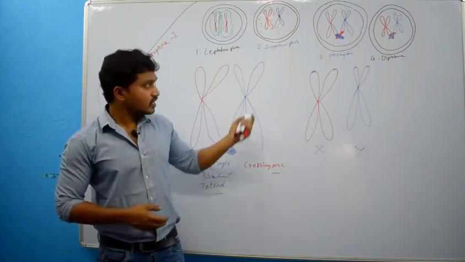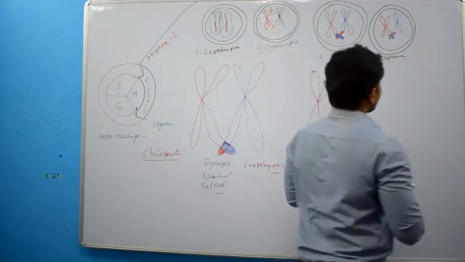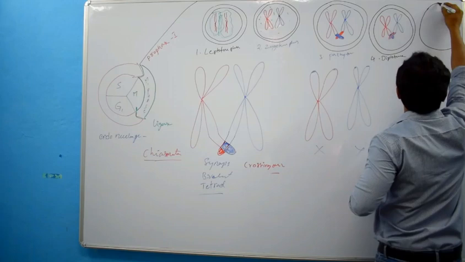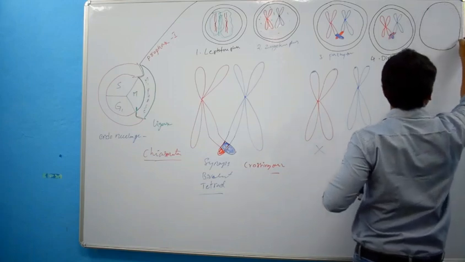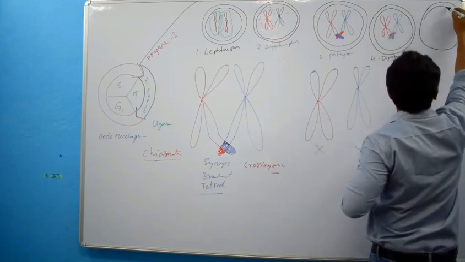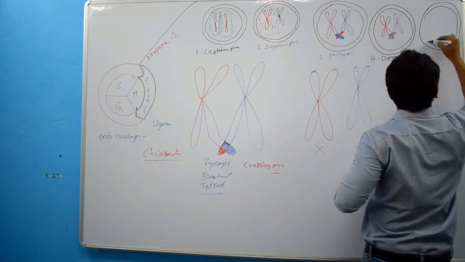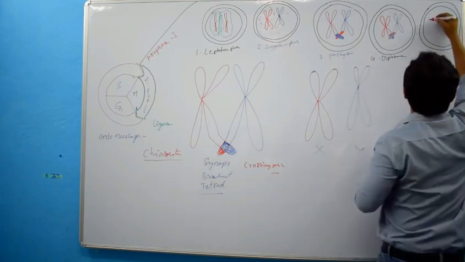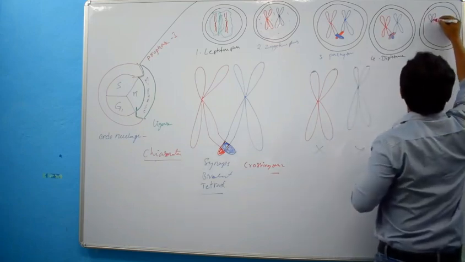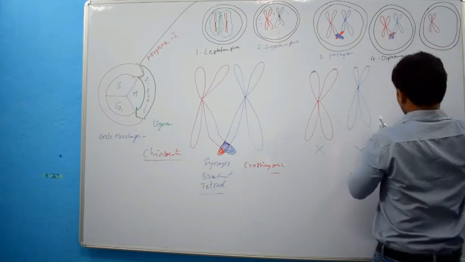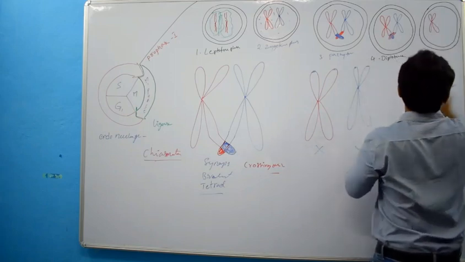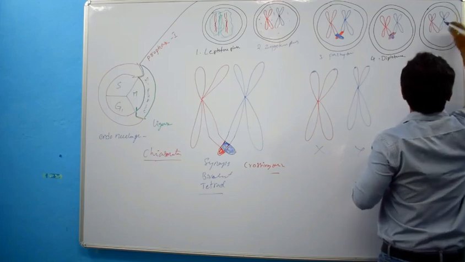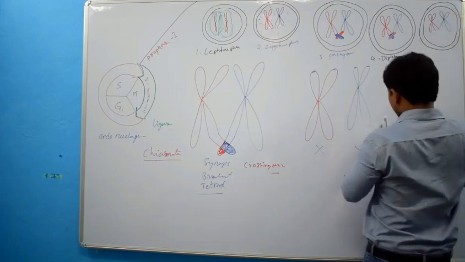Then we will see the last phase. What is that phase? Diakinesis. In diakinesis, what changes will occur? You know about prophase of mitosis.